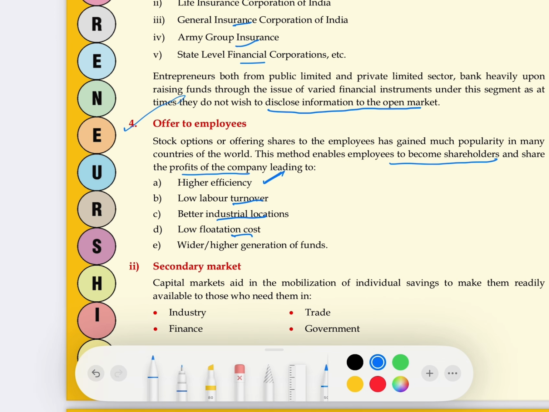Flotation cost. What is the meaning of flotation cost? The cost of issuing shares in the market is called flotation cost. Here I am not issuing the shares to the market, so definitely there is less flotation cost, and I can raise more funds. So learn all these benefits of offering shares to employees.